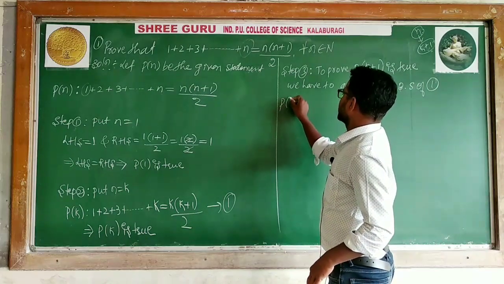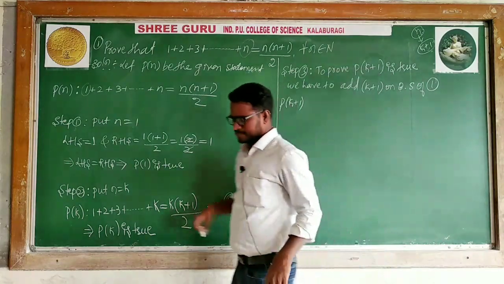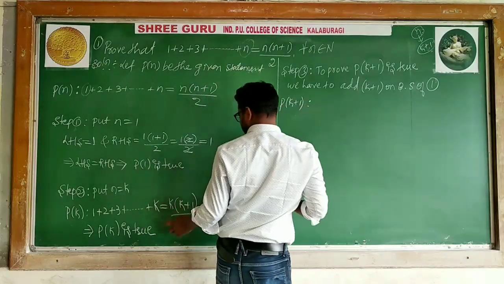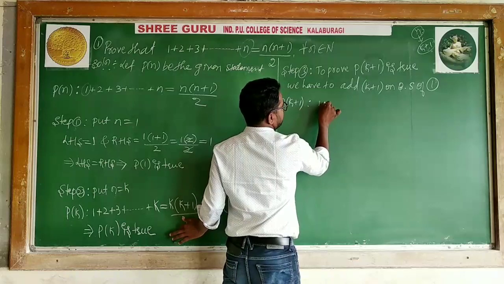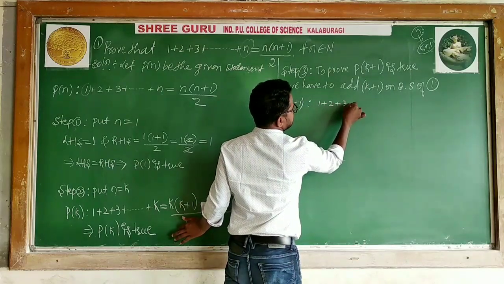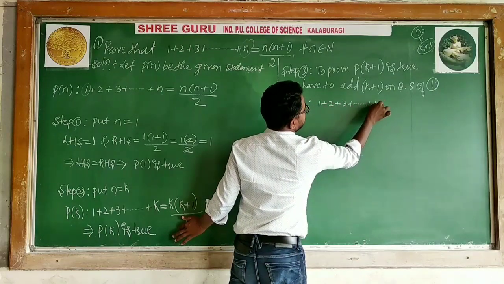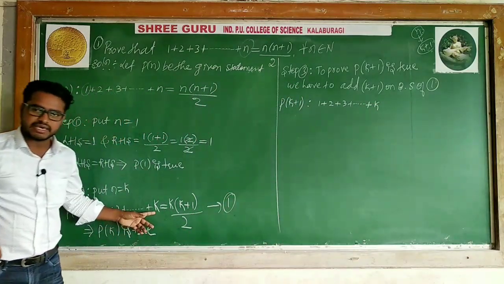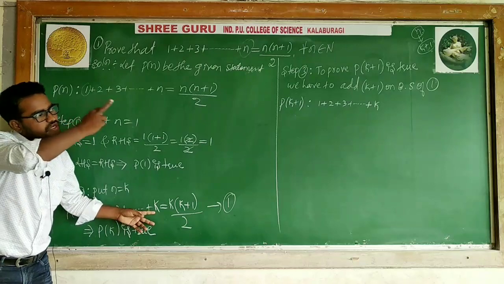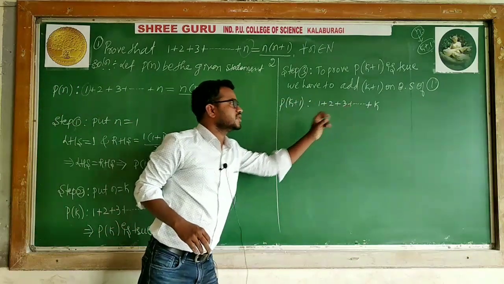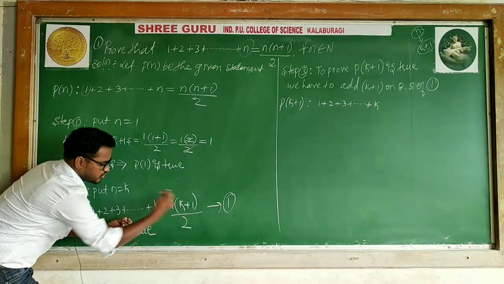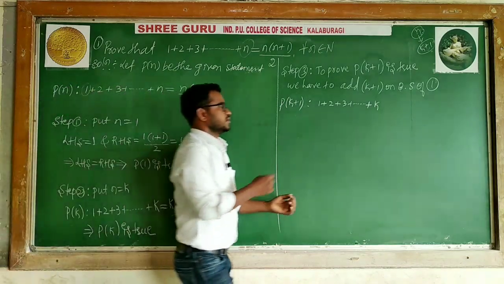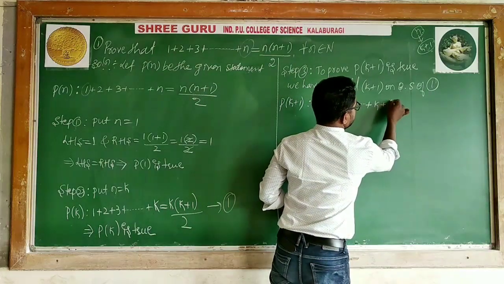P of k plus 1. Listen to me. Now n is replaced by k plus 1. But we are adding this term with this step. What we have is 1 plus 2 plus 3 plus so on plus k. Listen to me, we have k. What are we adding? The k plus 1 term on both sides of equation 1. On both sides means I need to add k plus 1. Why are we adding? We need to prove for k plus 1 terms.